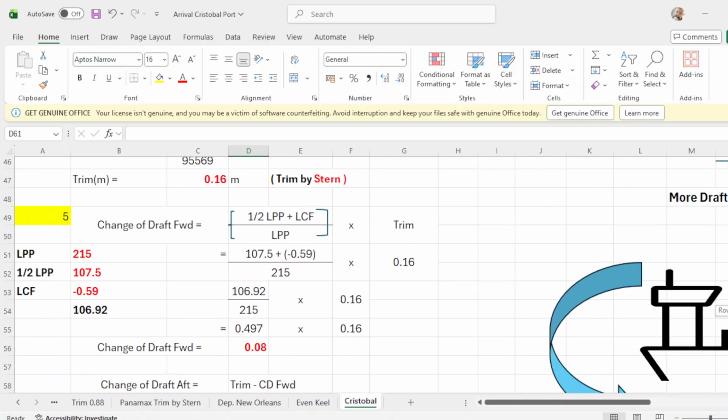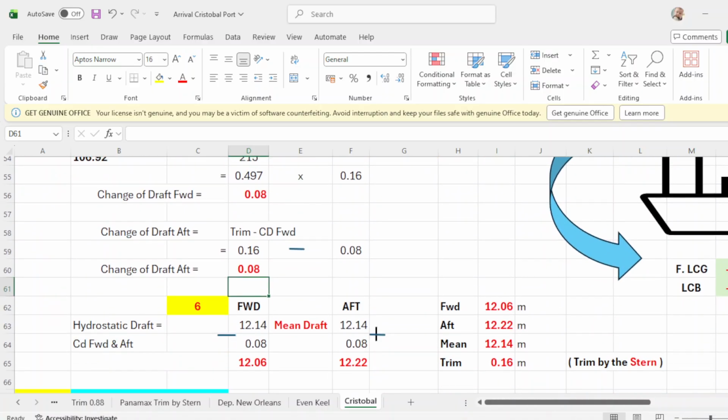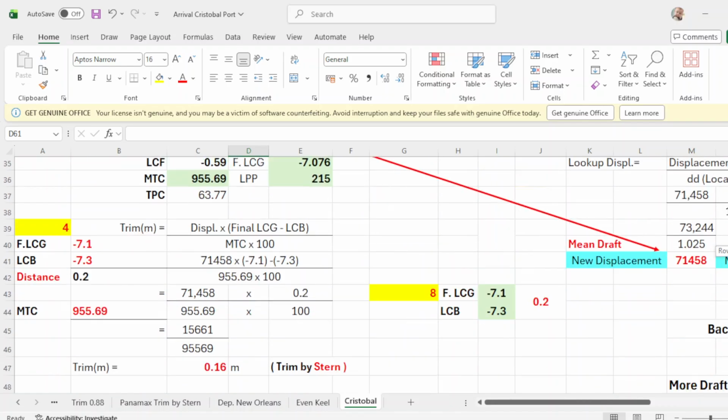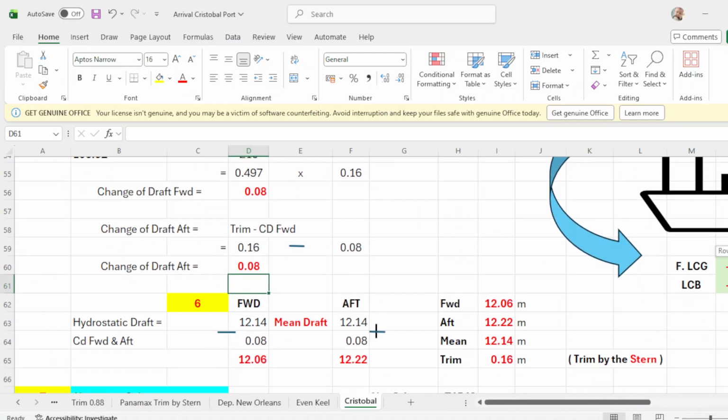Okay, then you are trimmed by the stern, because the stern has more drop than forward. Okay, so forward is 12.06, up is 12.22, your main drop is 12.14, which is your main drop here of arrival in Cristobal, and your trim is 0.16, trimmed by the stern.